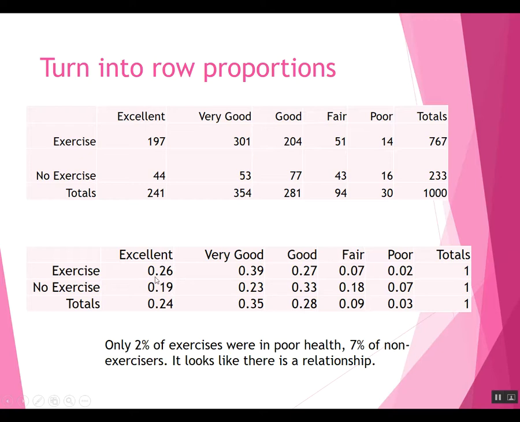And if we compare the first two lines of this table, the exercisers and the non-exercisers, the totals don't do a whole lot for us here, actually. If we compare the first two lines of this second table, we see that only 2% of the exercisers were in poor health and 7% of the non-exercisers. So you were 3.5 times as likely to be in poor health if you had not exercised. Or, 26% of those who had exercised were in excellent health compared to only 19% of the non-exercisers. So by looking at the table of row proportions, it looks like there really is a relationship between them.